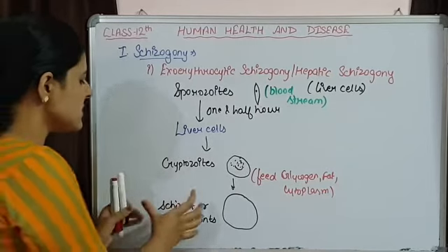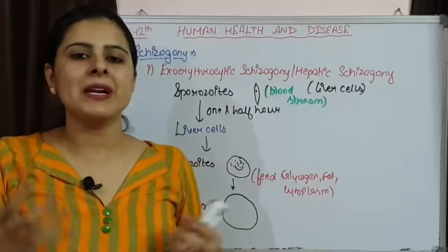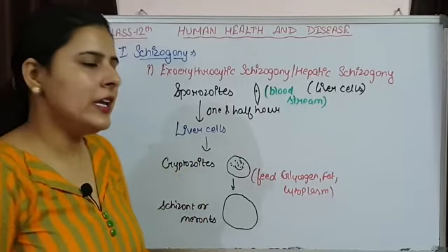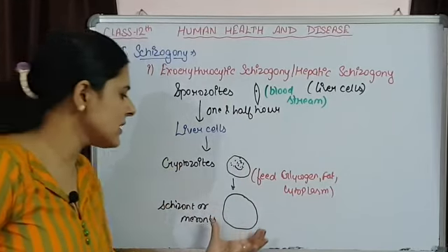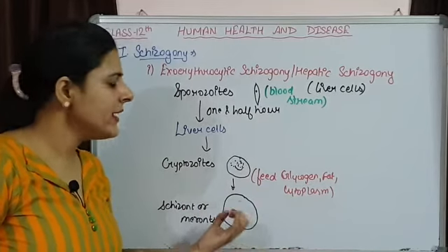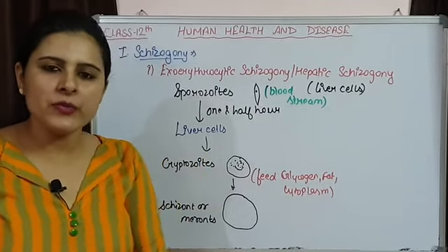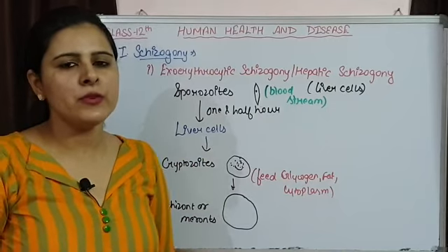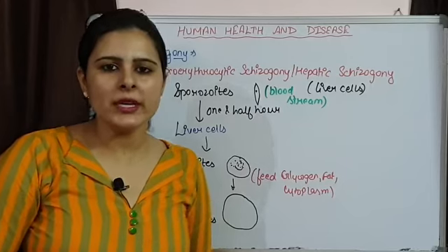Remember, whenever the schizonts are formed, they are capable of showing multiple fission. So in various stages we are going to discuss this schizont. Schizont stage always means that size has become enlarged and now it will undergo multiple fission. So how will multiple fission take place? Multiple fission generally takes place by continuous multiple nuclear divisions.